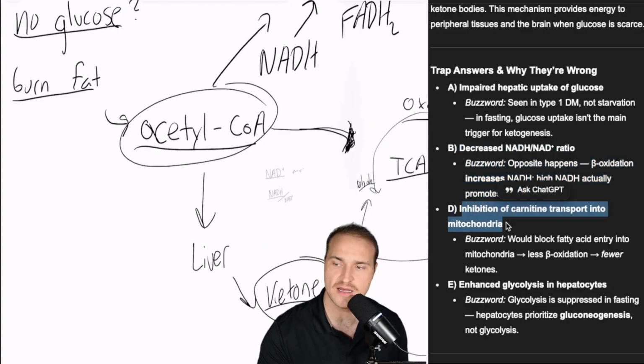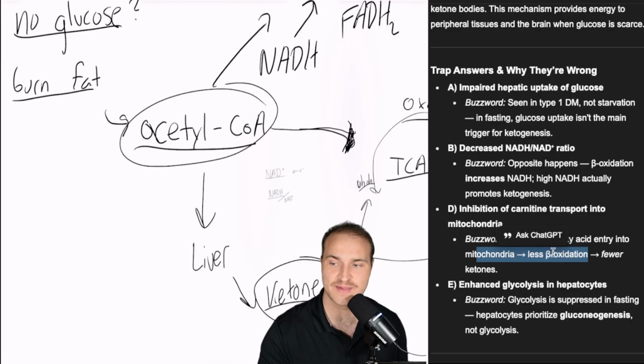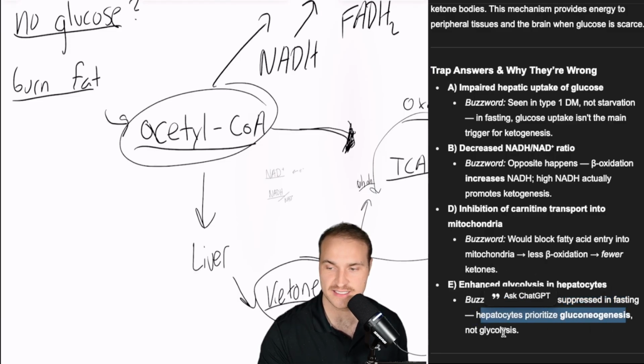How about inhibition of carnitine transport to the mitochondria? That would block fatty acid entry. There'd be less beta oxidation. So that's the opposite. And E, enhanced glycolysis. That would be suppressed in fasting. Hepatocytes prioritize gluconeogenesis over glycolysis.